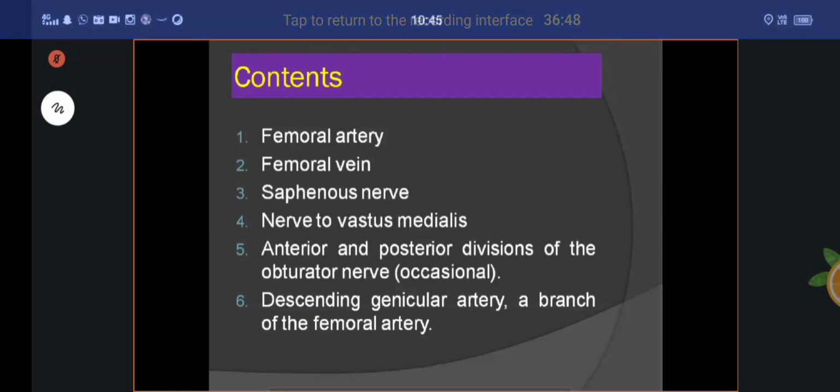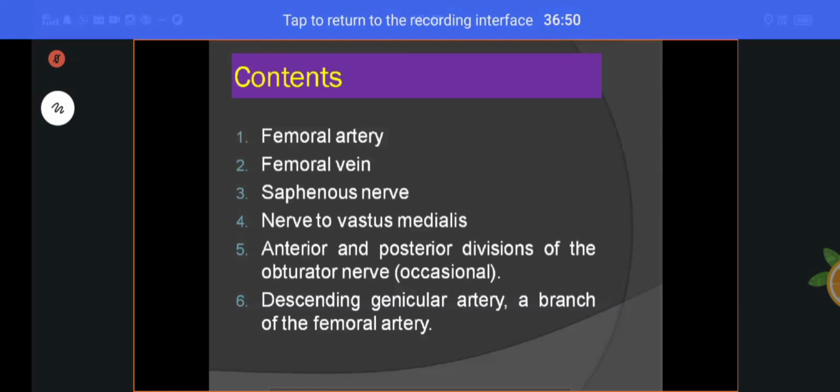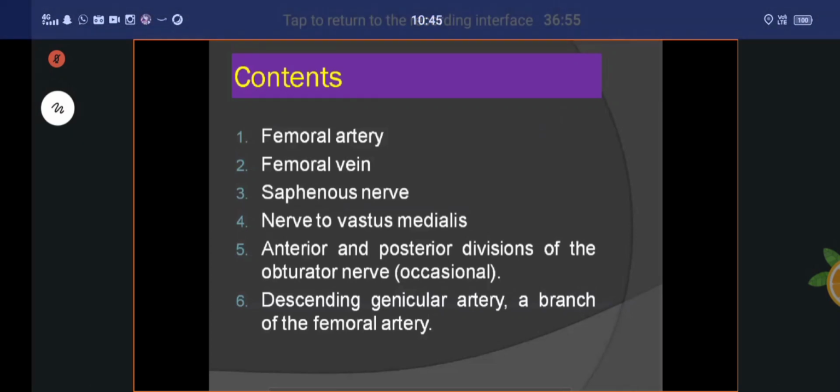Contents of the adductor canal. Are you clear? Are you clear about this? Contents? Yes.